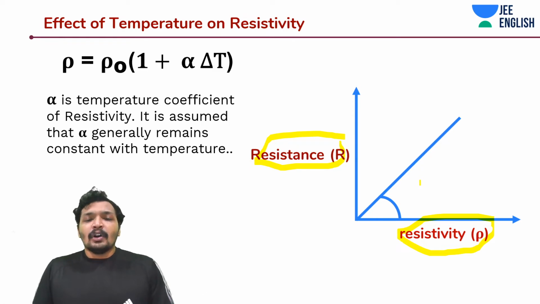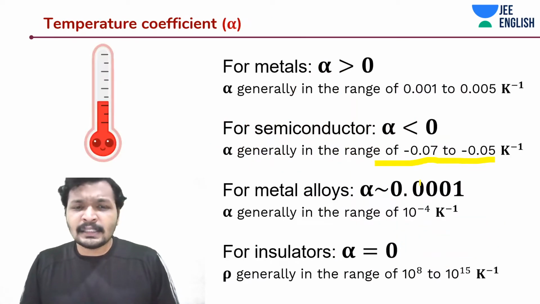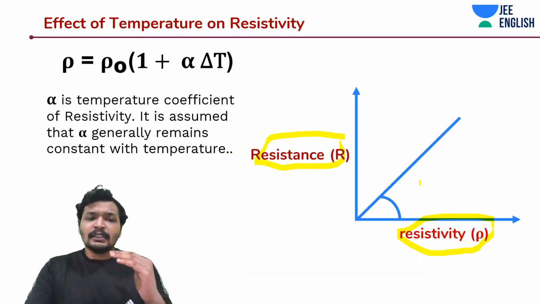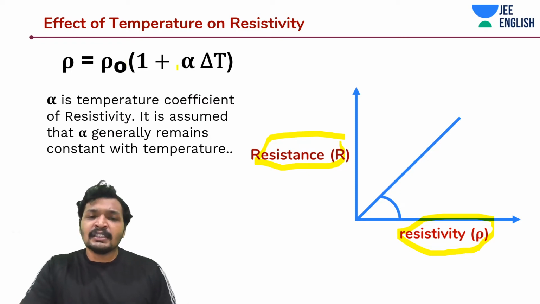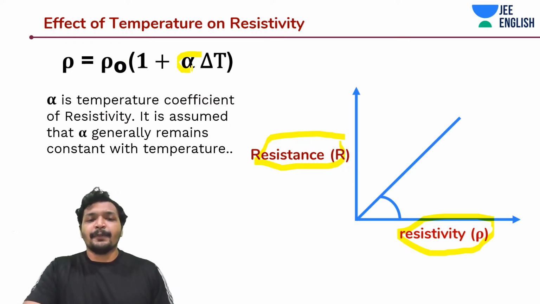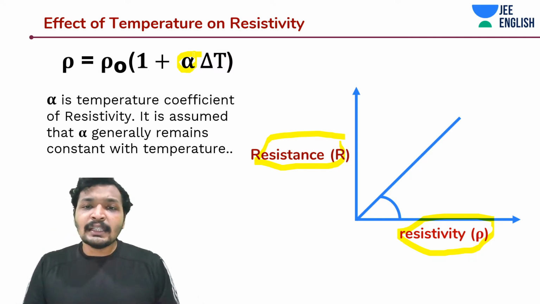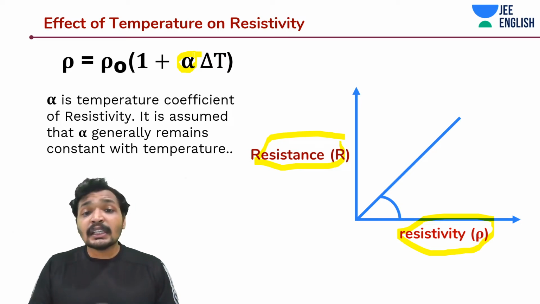Okay, awesome, easy. So I told you we can find out what kind of material it is using alpha, and we also know that with an increase in temperature, for semiconductors the resistivity and the resistance should decrease. That means alpha should be negative. And in fact, if you notice carefully, for a certain increase in temperature, the increase in resistivity of metals is very small compared to the increase in conductivity of semiconductors.